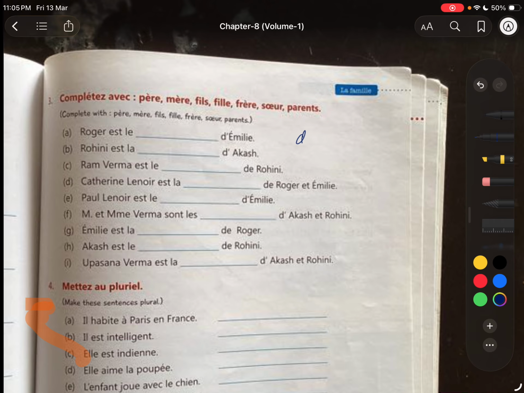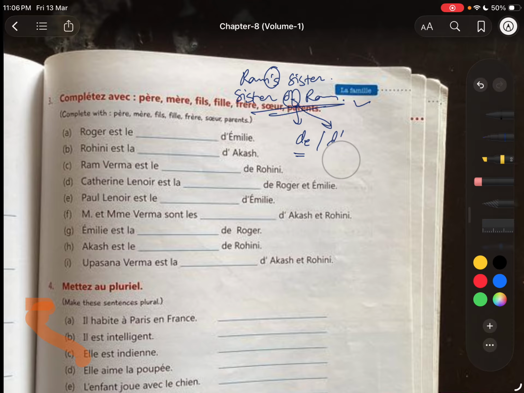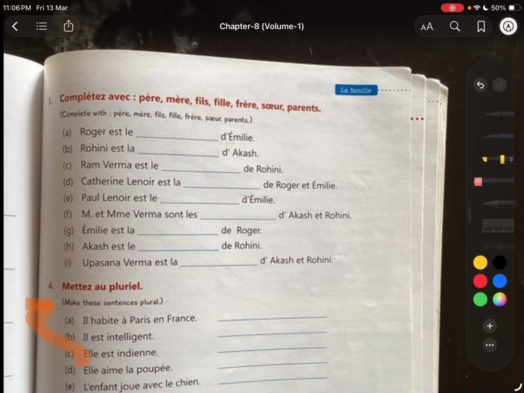Now this one, Roger is brother. The मतलब of. The or D apostrophe of. So we do not say Ram's sister. We do not say in that way in French. Okay, we do not have apostrophe S. Okay, so this would be sister of Ram. We always say in that way, sister of Ram. So of is actually the. Okay, D apostrophe or DE. Apostrophe comes when we have vowel. Okay. So Roger is the brother, frère of Emily.